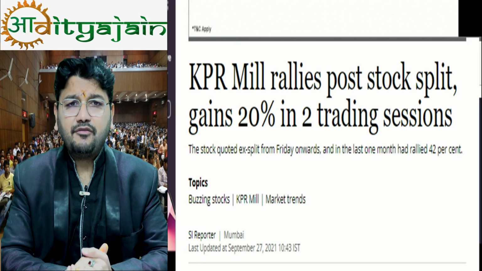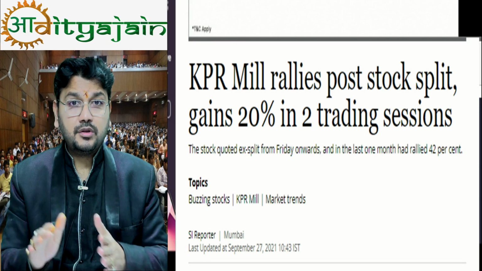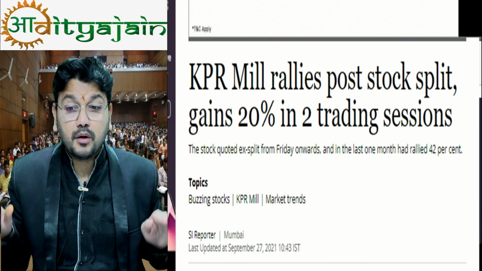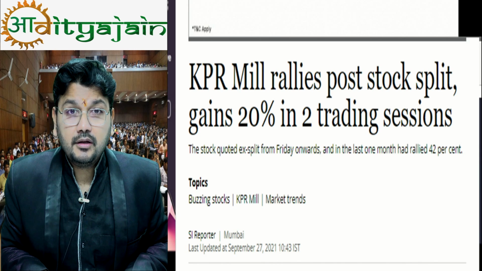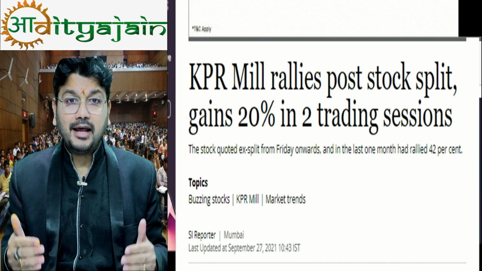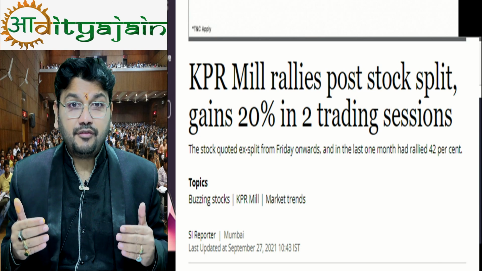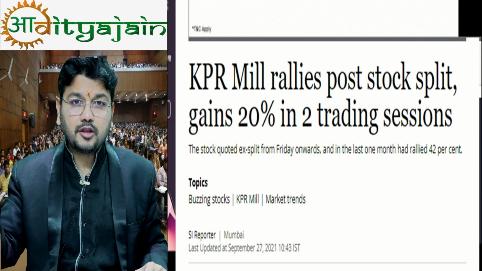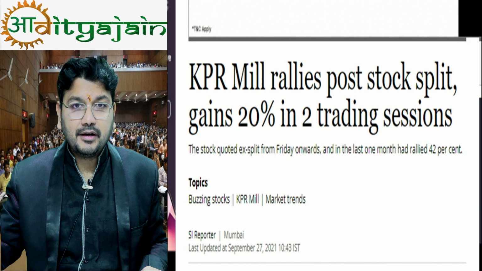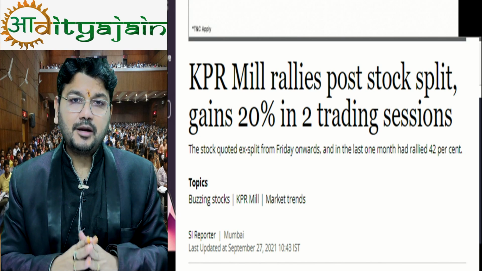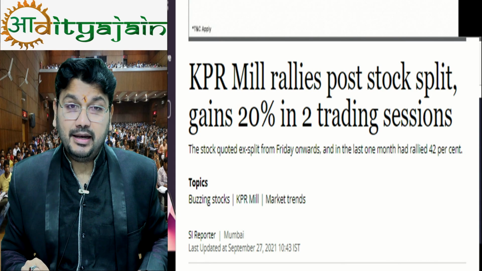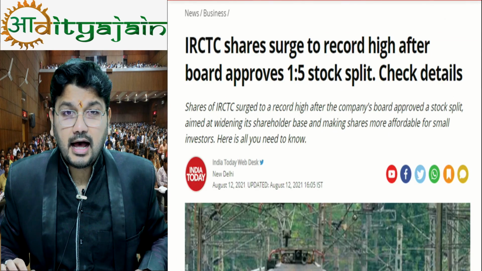So what is the effect of stock split news in the share market? The effect of stock split news in the share market is positive. It means the market likes such news, market takes such news as a favorable impact on share price increases. So due to stock split, the market will reward that share price and the share price will increase. You can see the news flashing on your screen. KPR Mill rallies post stock split, gains 20% in 2 trading sessions.